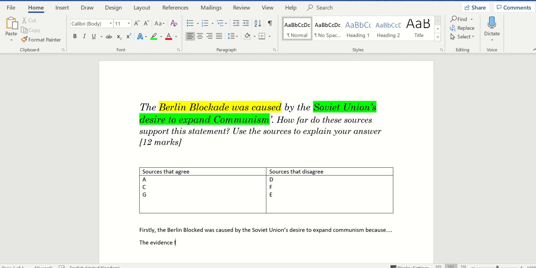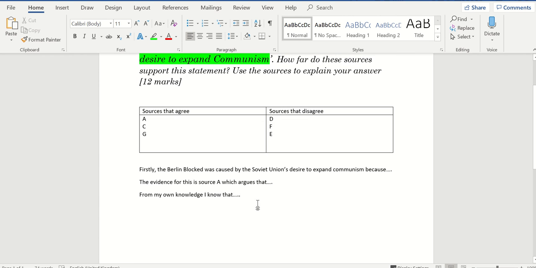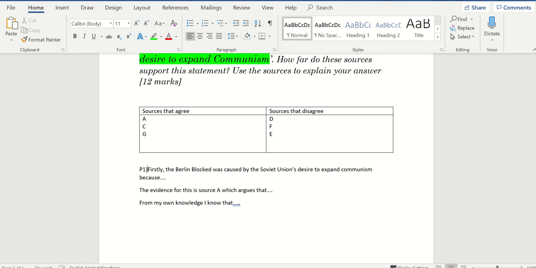The evidence for this is source A, which argues that, and I'm then going to put a quote or a summary. From my own knowledge, I know that, so I'm going to support that with some of my knowledge. I might then do a second paragraph, so that's paragraph 1.